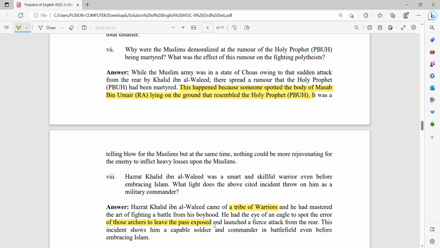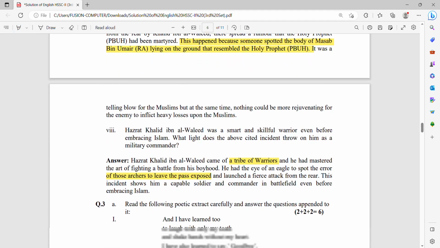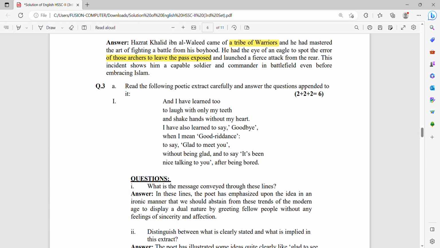This incident shows him a capable soldier and commander in battlefield even before embracing Islam. So this is the pattern that you have to attempt your question from the passage.